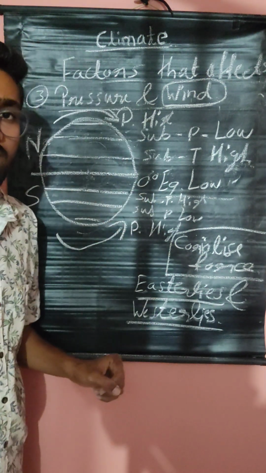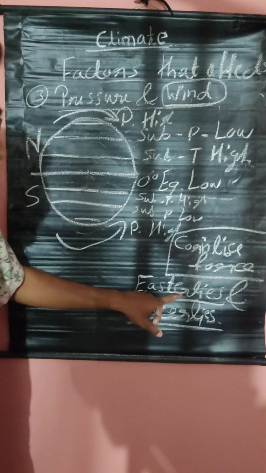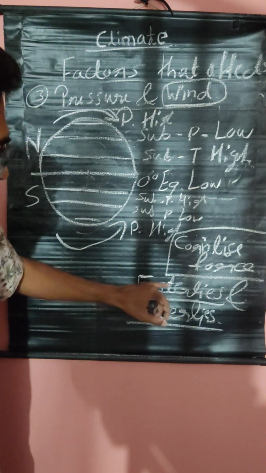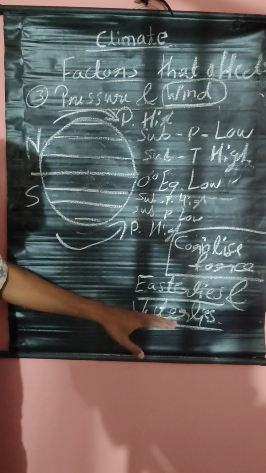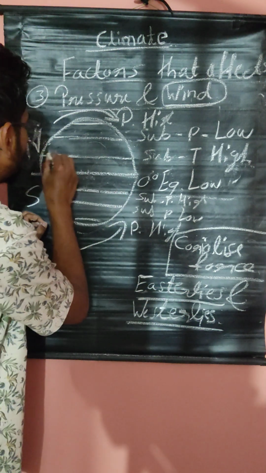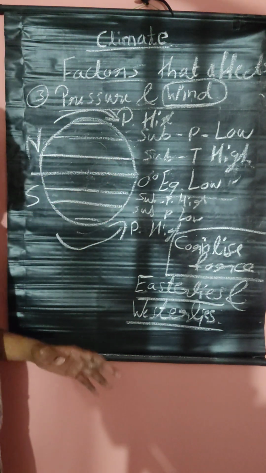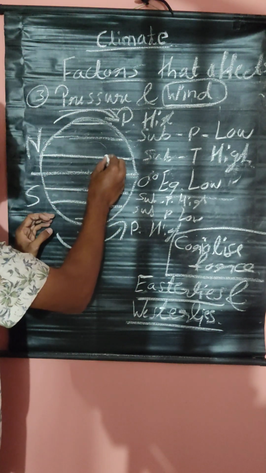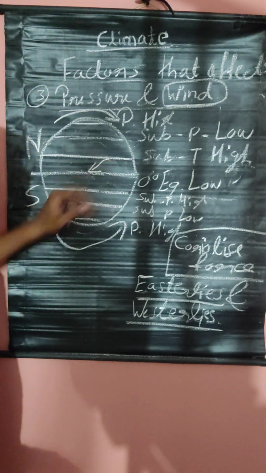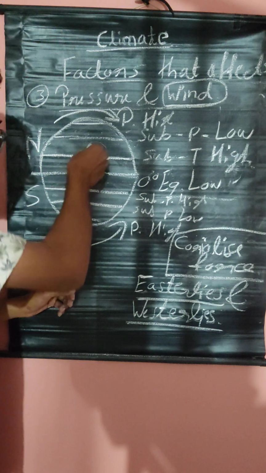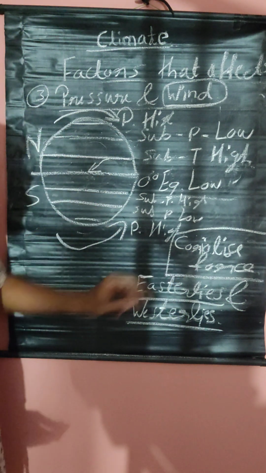These easterlies are also called eastern trade winds. Why are these the easterlies and westerlies? Here, see. From high pressure to low pressure, the wind will blow. They want to come like this, in a clockwise direction. The wind will tilt clockwise because of Coriolis force.